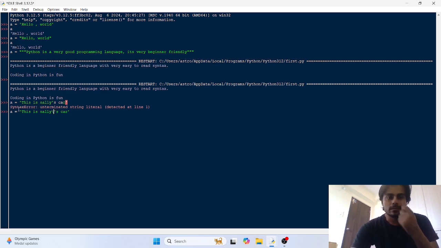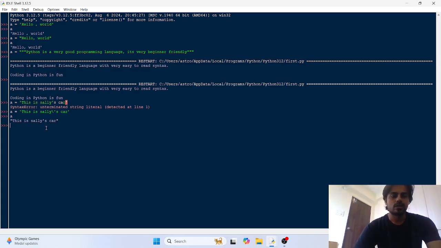Now when Python reads this and encounters this backslash character, it would know that this is an escape character, and it would understand that this is not the closing quote. It would escape this, go to the car, find the last closing quote, and you can then print it without any issue. So this is Sally's car.